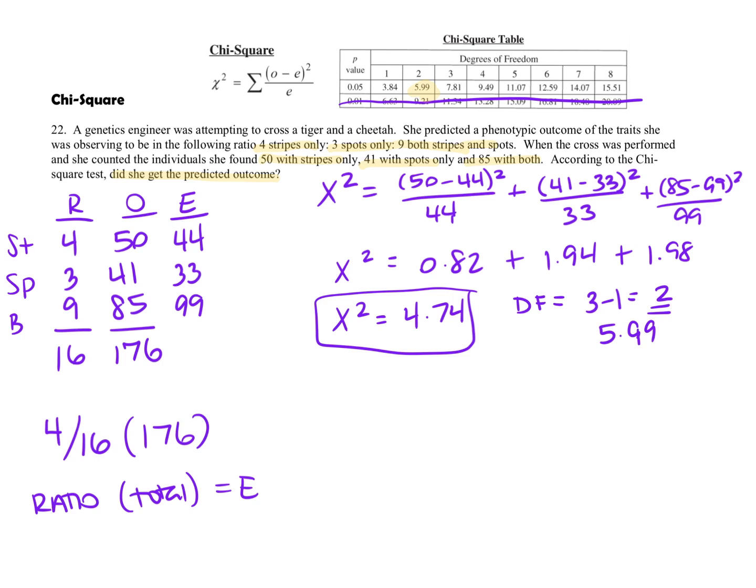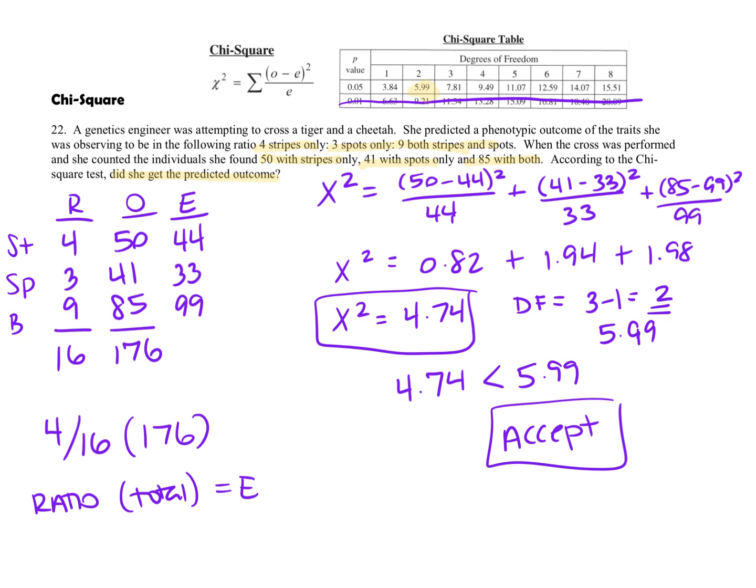And then what you do is you compare the answer that you calculated right here to this accepted value. So I'm just going to write it out. I'm going to say 4.74 is less than the 5.99. So what you're doing here is you're saying, here's what I got, here's how off my numbers were. And then according to this chart, how off were they allowed to be? So they were allowed to be at maximum 5.99 off. Mine were only 4.74, less than. So if it was less than the maximum allowed off, you would say that it was accepted. So you just put accept there.